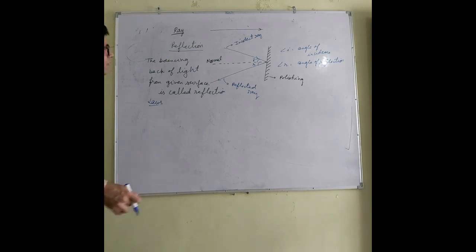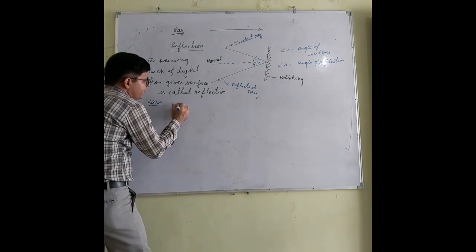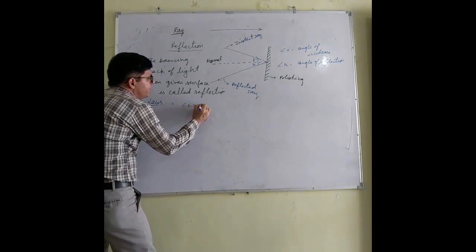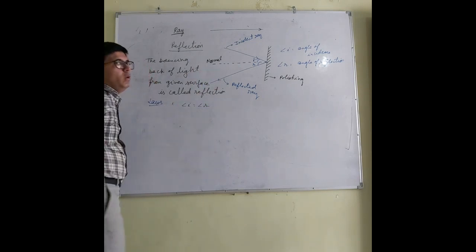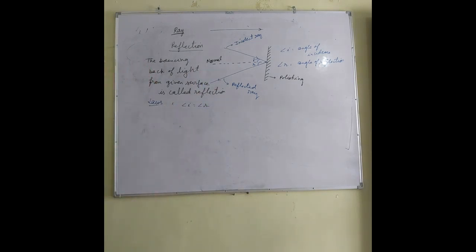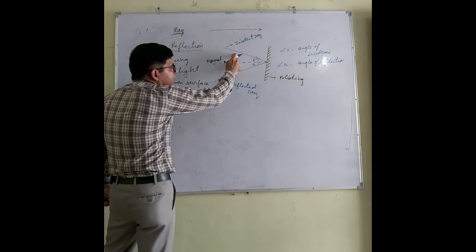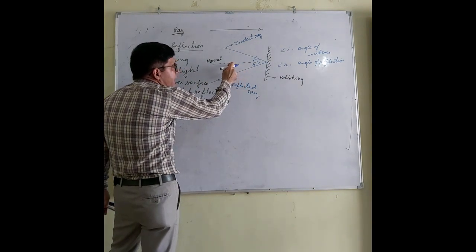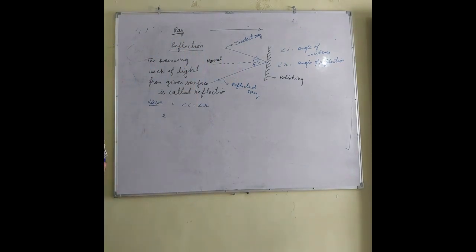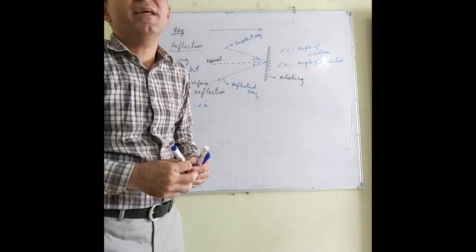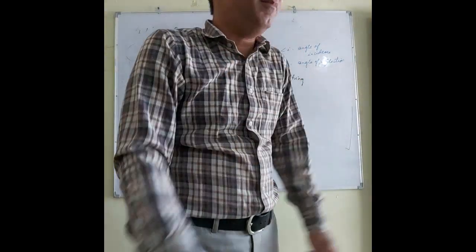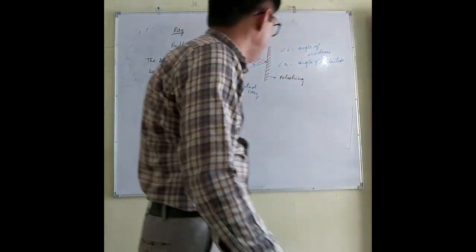Now what are the laws? The first law is: angle of incidence is equal to angle of reflection, and the second law is: incident ray, reflected ray and the normal are lying in the same plane. What is the meaning of that, that they are lying in the same plane?